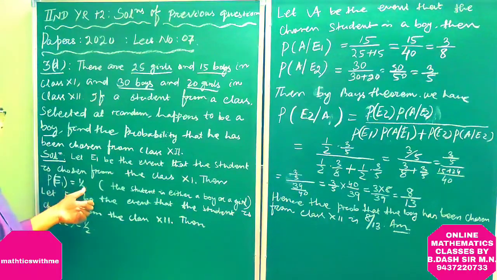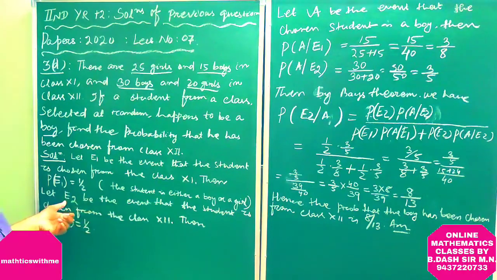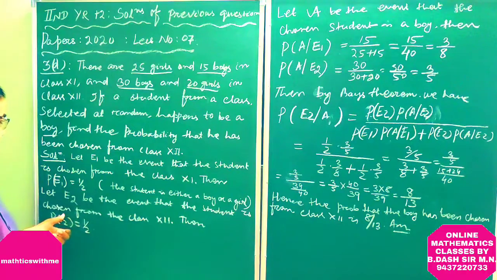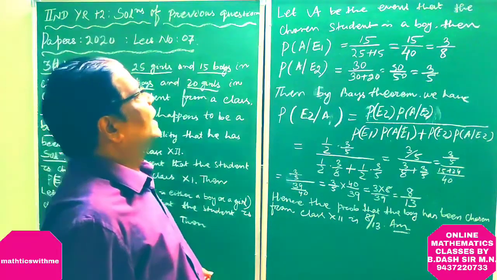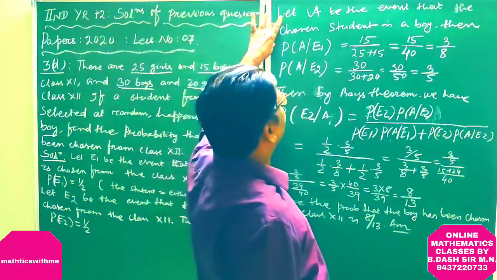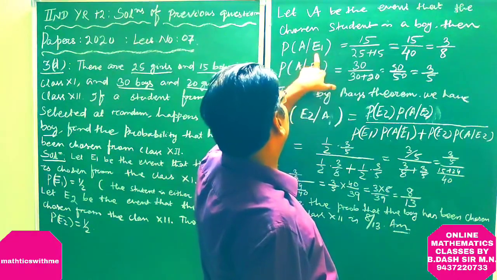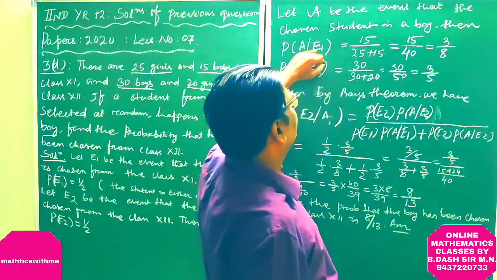Then P of E1 is equal to half, because the student which is chosen is either a boy or a girl. E2 be the event that the student is chosen from class 12, then P of E2 is also half. A be the event that the chosen student is a boy, then P of A given E1 means choosing the boy from class 11.